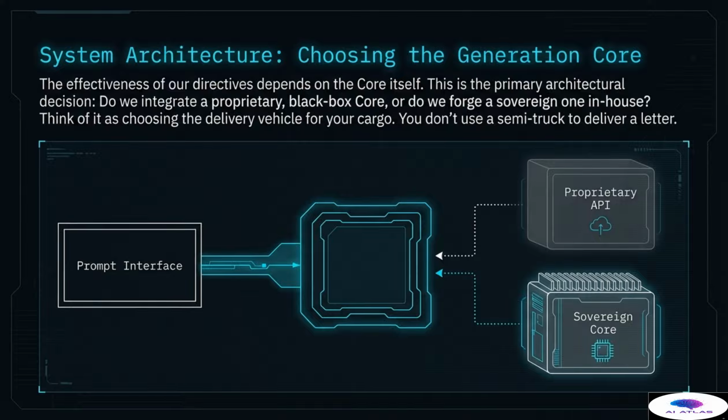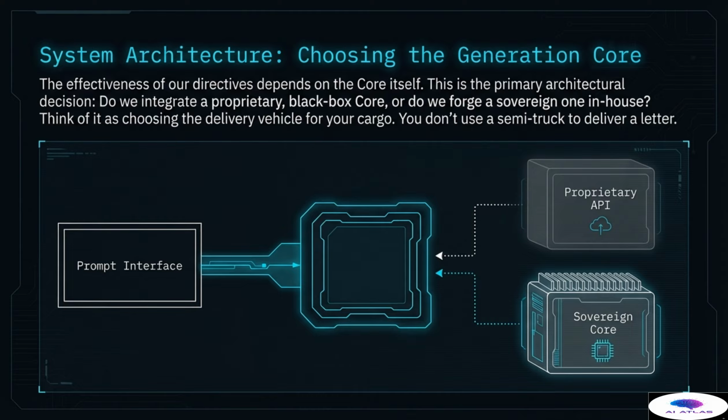Think of it like choosing the delivery vehicle for highly sensitive cargo. You simply do not use a heavy semi-truck to deliver a single, critical, secret letter, as the risk and overhead are too high. If the cargo, our data, is highly sensitive, we need a secure, low-profile vehicle designed specifically for high security, low external transport risk. The choice dictates our ability to enforce compliance, fine-tune performance, and most importantly, maintain absolute data sovereignty.